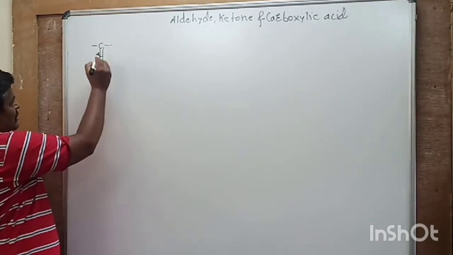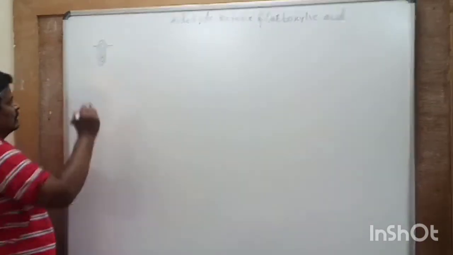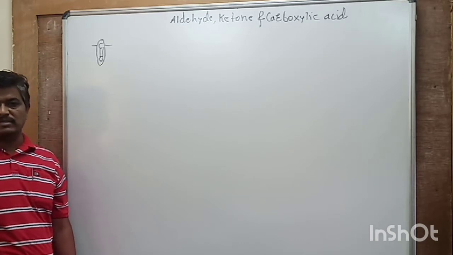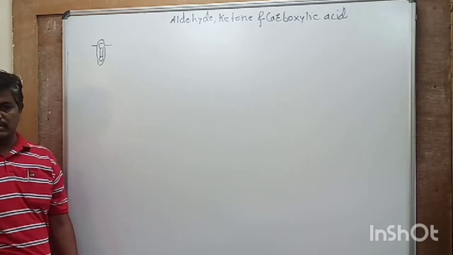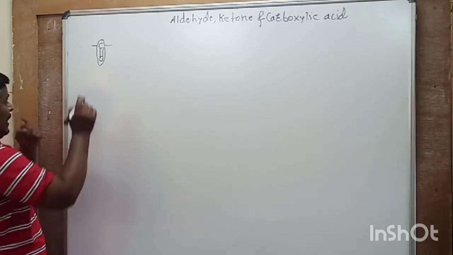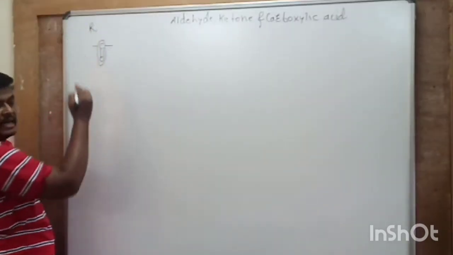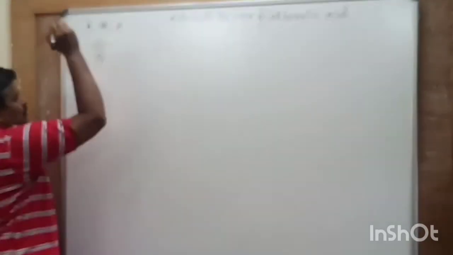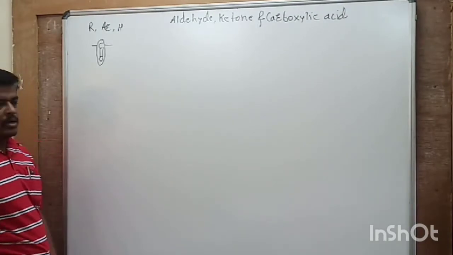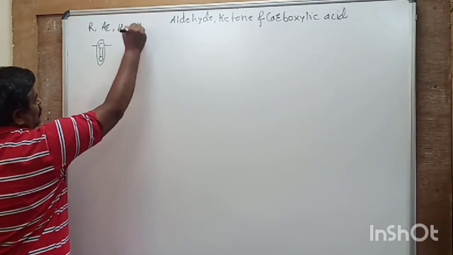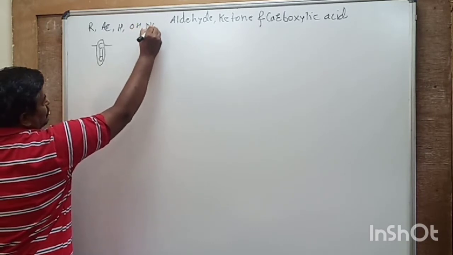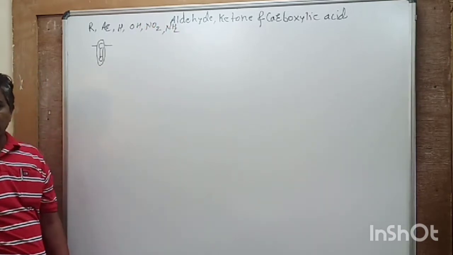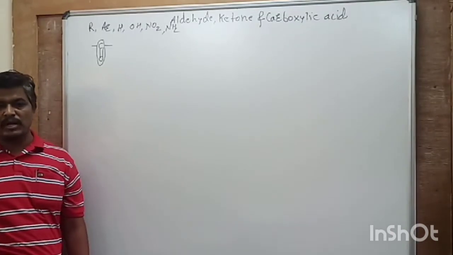These are carbonyl compounds because the carbonyl group is present and the remaining two valencies of carbonyl carbon are satisfied by either R, that is alkyl group, Ar, that is aryl group, or hydrogen, or it may have OH group, NO2 group, NH2 group, etc. But basic compounds are carbonyl compounds.